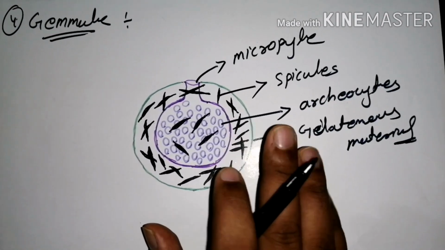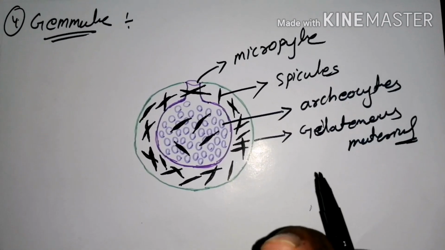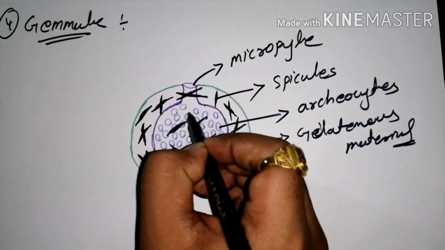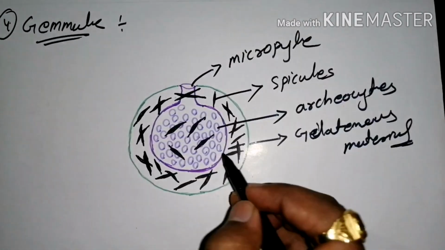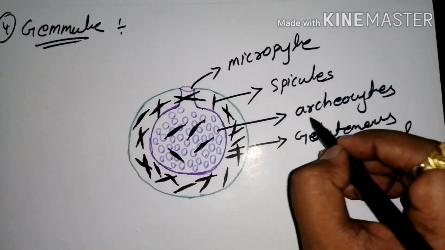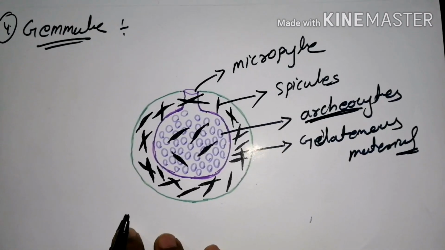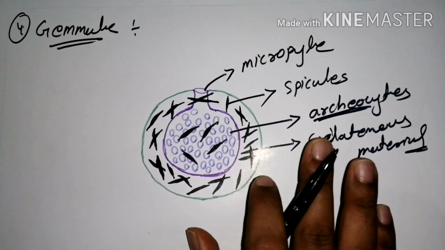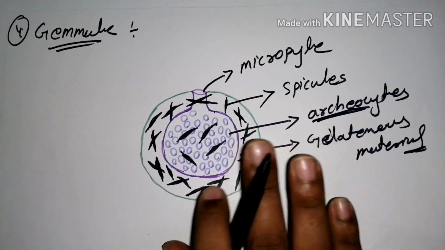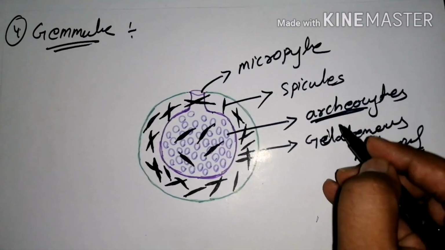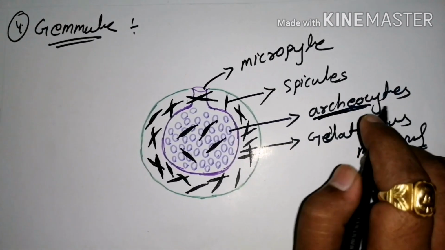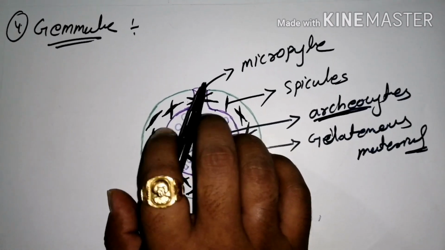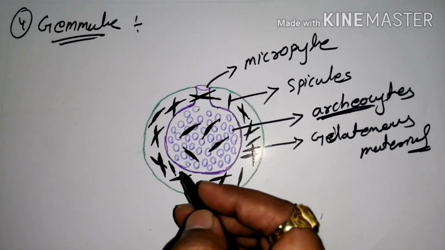Gemmules begin as a small group of cells called archaeocytes. These are the gemmules, and they ooze out in favorable conditions. The archaeocytes are laden with reserve food granules and become isolated from the internal surface of the sponge. In unfavorable conditions they are inside the gemmule, a mass of cells.